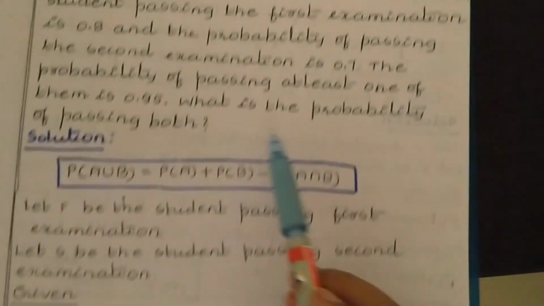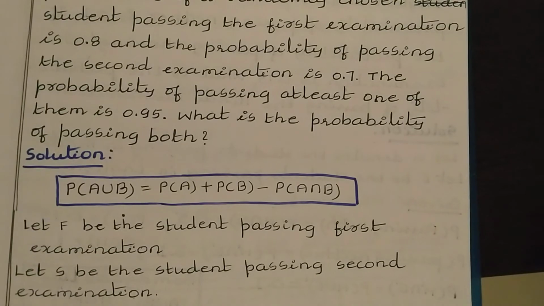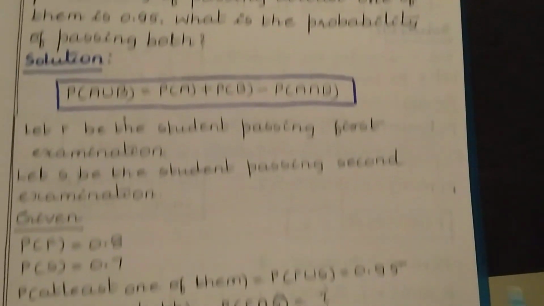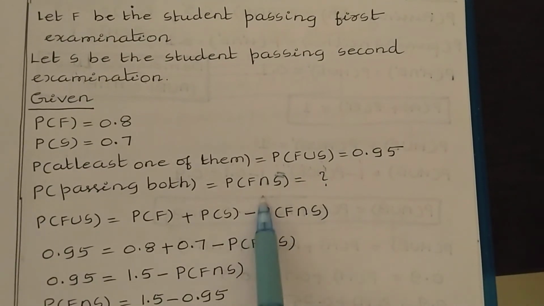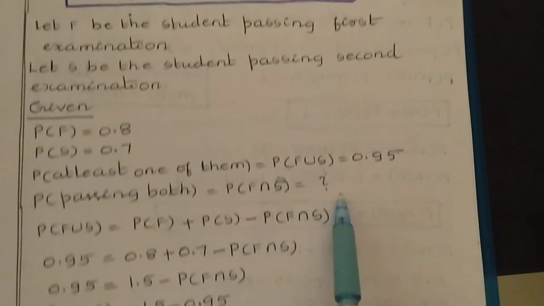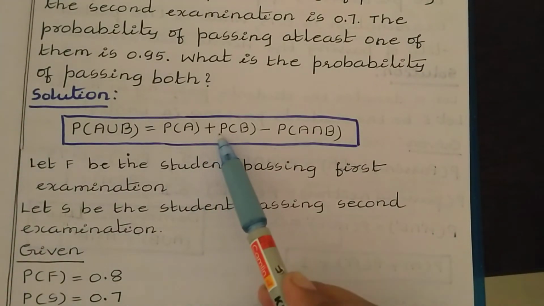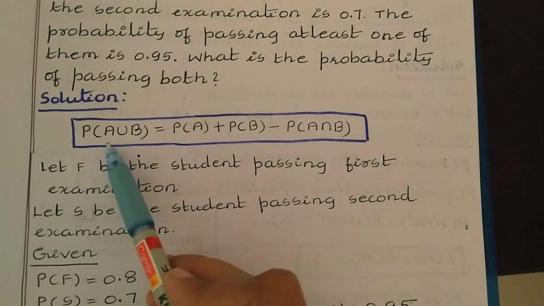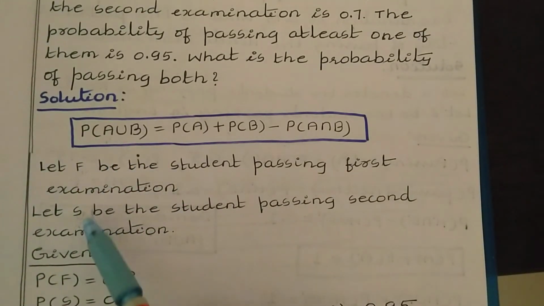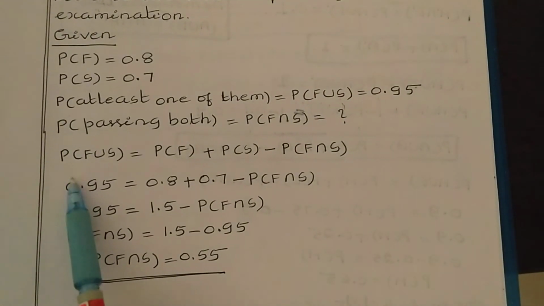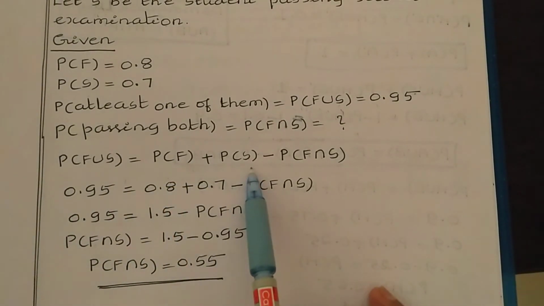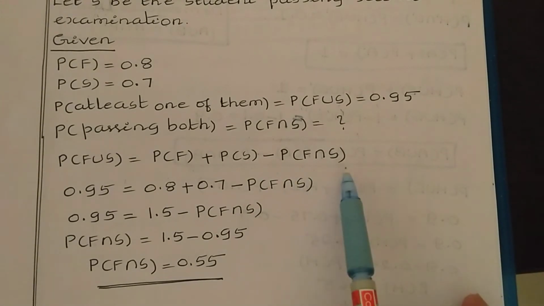Next here we need to find what is the probability of passing both. That means probability of passing first examination and second examination, where we have to use the intersection operation. So probability of F intersection S, this we need to find. Now let us take the same formula, where here we have to make the modification. We have here two events F and S. So in the place of A I am taking F, in the place of B I am taking S. So we have the formula probability of F union S is equal to probability of F plus probability of S minus probability of F intersection S.